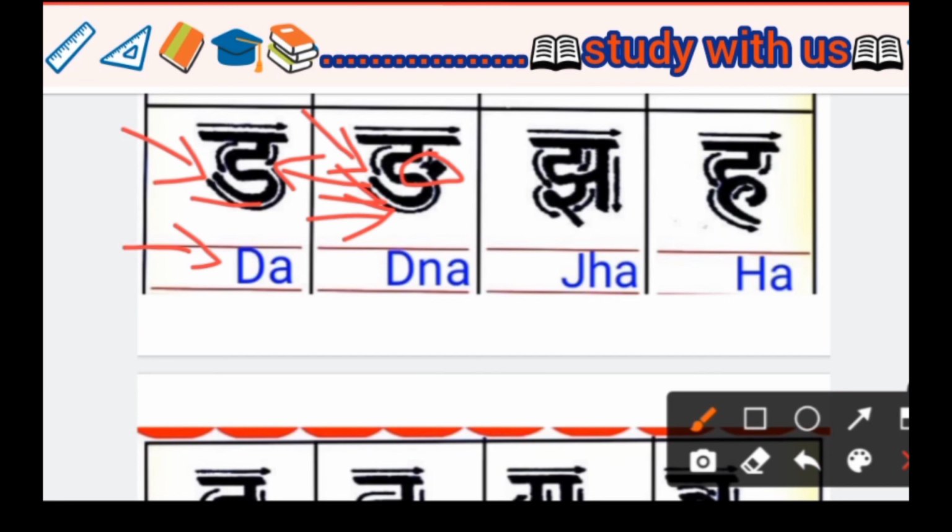Next we see jha. In English we write it JHA. Next we see ha. In English we write it HA. Jha and ha are nearby similar.